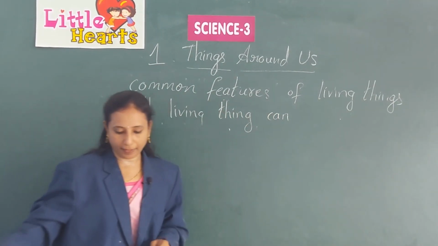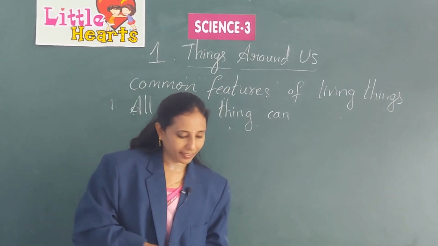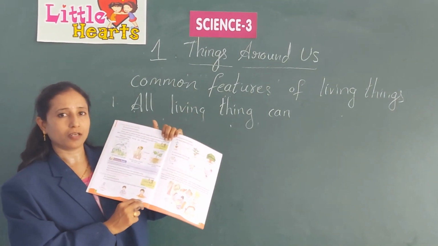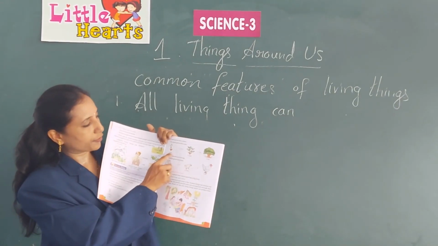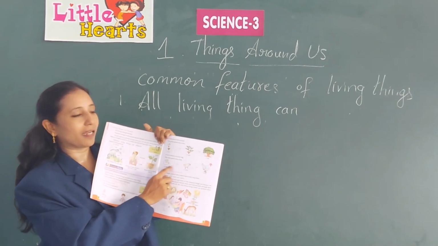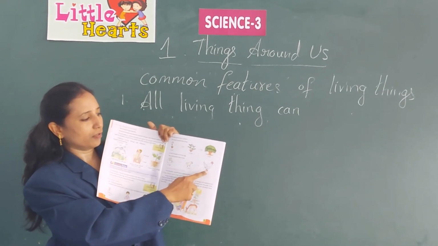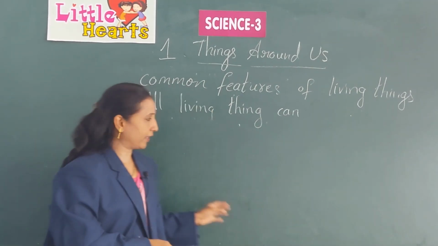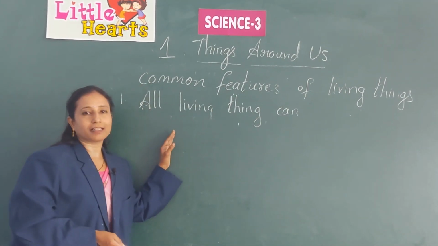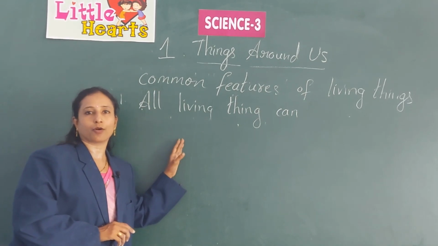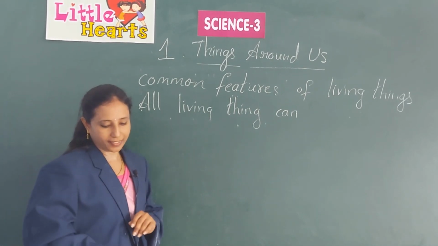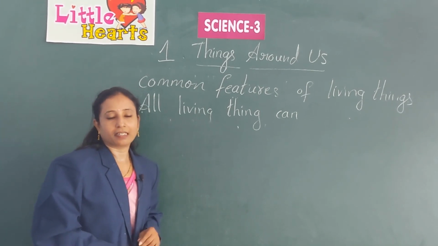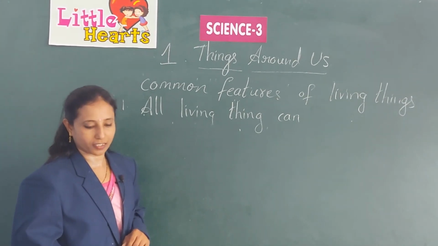Okay, on page number 8 they have given you the examples, they have given you the pictures also, of how a boy, a seed and an egg grow into their big size. And in the same way, non-living things do not grow. Now we will go to the next topic, that is, living things need food and water.